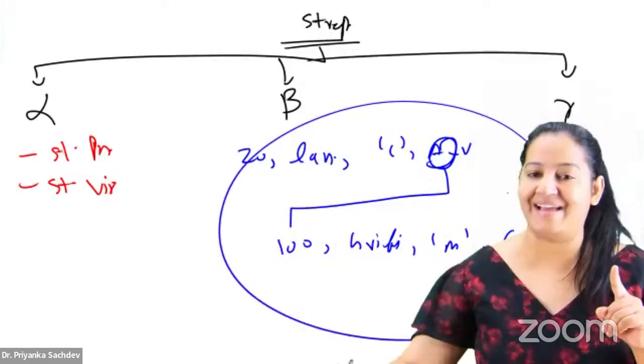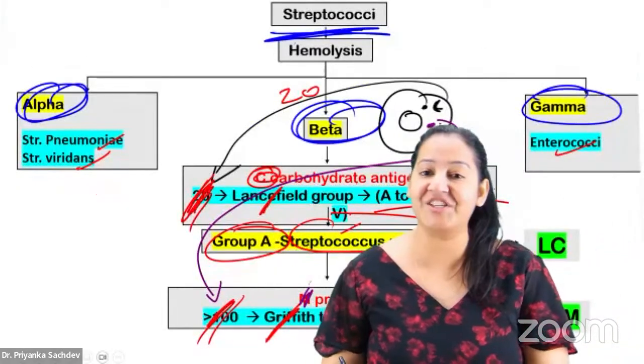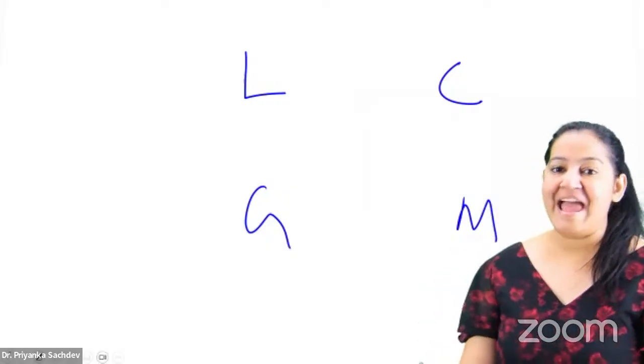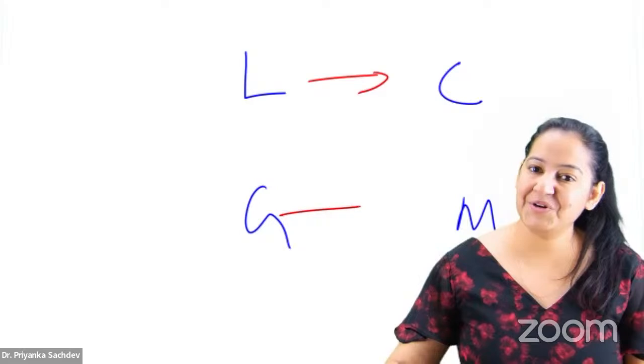Now, how to learn that? You will get confused in the exam. So I have a mnemonic. Absolutely right, Ashish. The mnemonic is Lucknow City, good morning. LCGM. I want you to learn this. LCGM. Lucknow City, good morning.